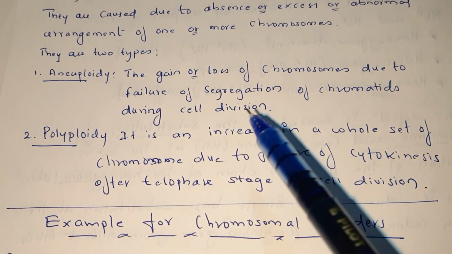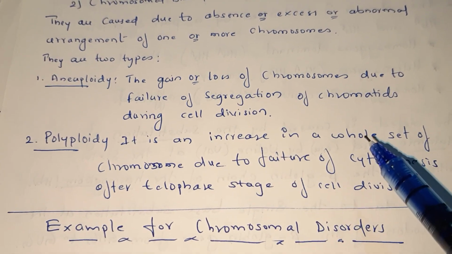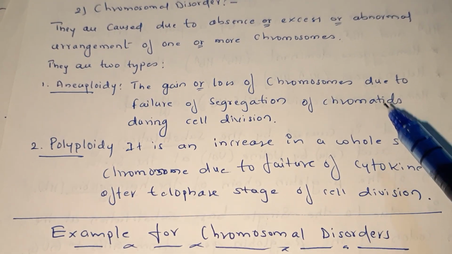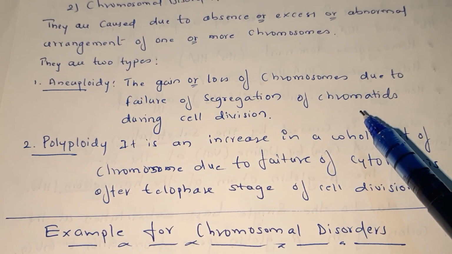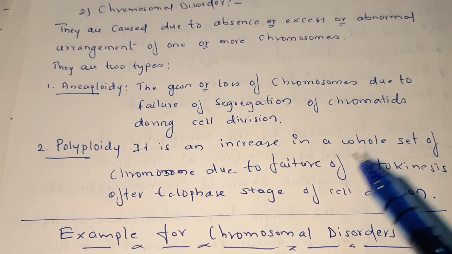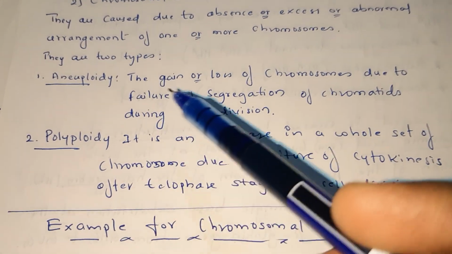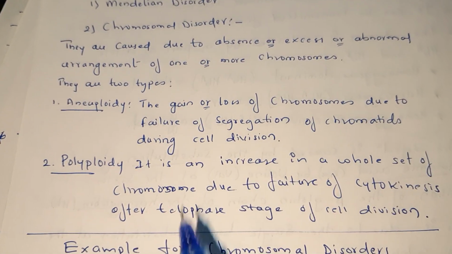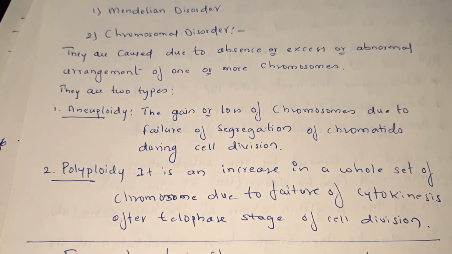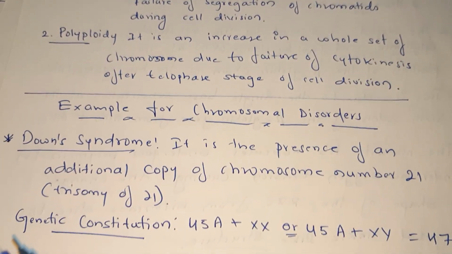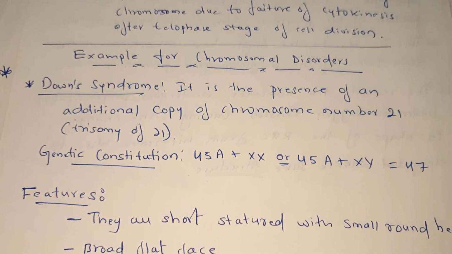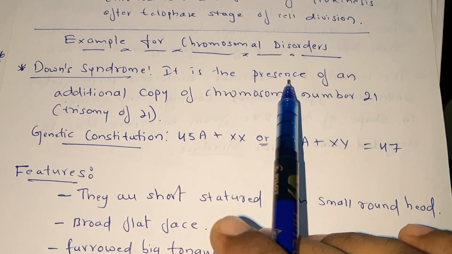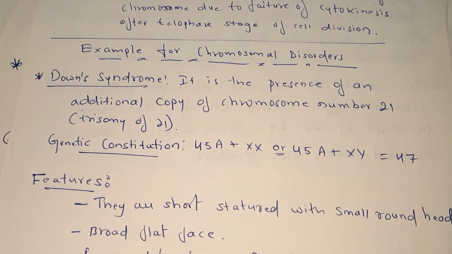So the difference between aneuploidy and polyploidy is that in polyploidy the entire set is present or absent. In aneuploidy, one chromatid of a chromosome may be added or lost, whereas here the entire set will be added or lost. That is the meaning of polyploidy and aneuploidy, right? So this is the chromosomal disorder. Here we have certain examples of disorders because of the chromosomal imbalance distribution. Examples for chromosomal disorder, you have to write down as it is in your notes.